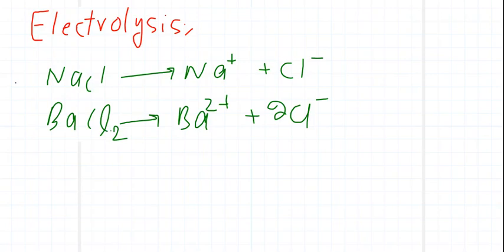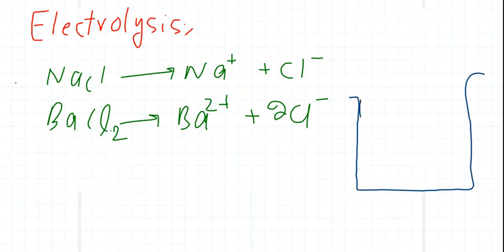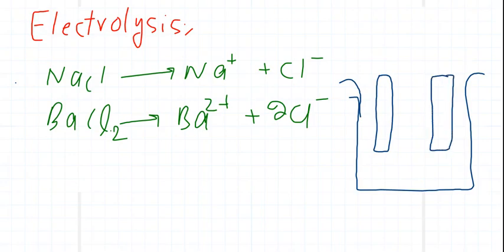So how do we use this electrolysis in electrochemistry for our benefit? For example, just consider we have one beaker and two electrodes in it, one electrode and another electrode, and these electrodes are usually made of metals. They are connected to a battery. When we connect them to a battery, the one attached to the negative terminal of the battery gets negative charge, and the other, which is connected to the positive terminal, will get positive charge.